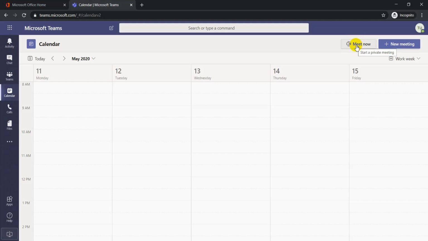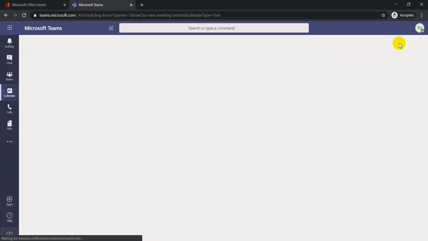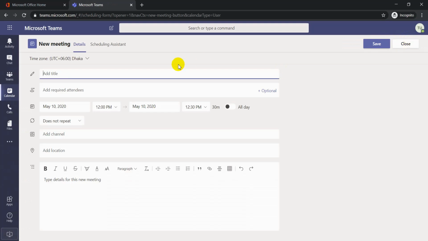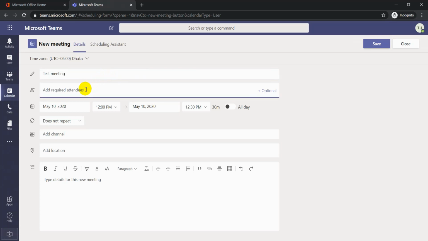But normally we'll do a scheduled meeting, like create a schedule before, then you will start the meeting. So this is the option to schedule a new meeting. New meeting, click here. Just add a title here, your meeting title, test meeting, required attendees.